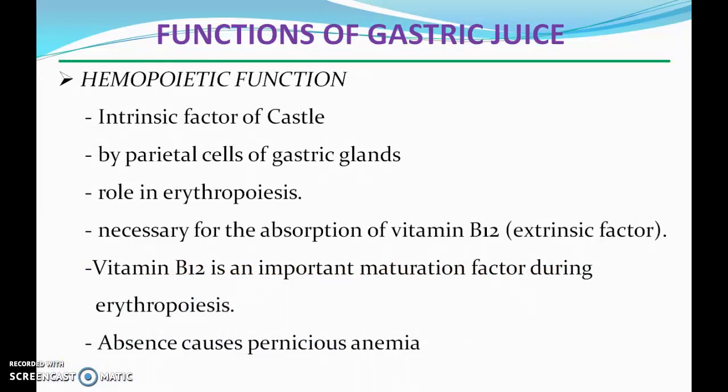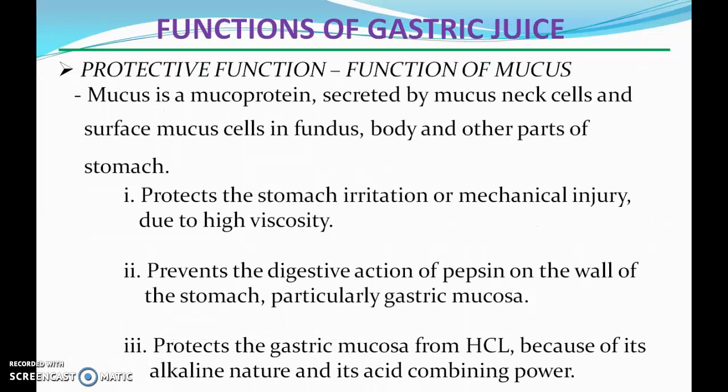Hemopoietic function. The intrinsic factor of Castle is very important for this hemopoietic function. It is secreted by the parietal cells of the gastric glands, and its role is in erythropoiesis, that is, the formation of RBCs. For RBC maturation, the absorption of vitamin B12, which is an extrinsic factor, is very essential. This vitamin B12 is an important maturation factor during erythropoiesis. Its absence causes pernicious anemia.